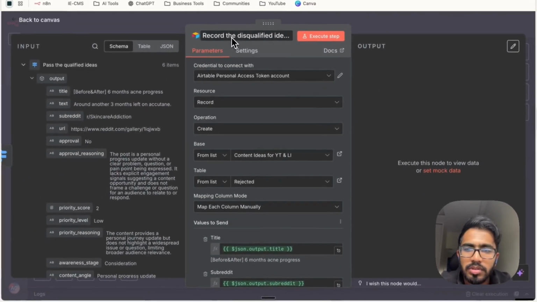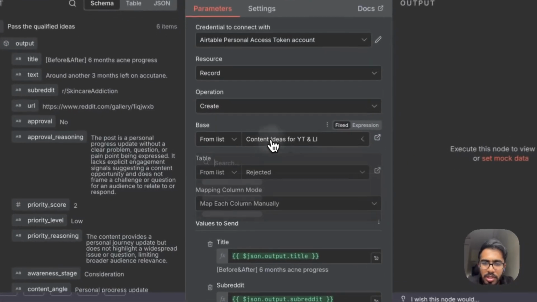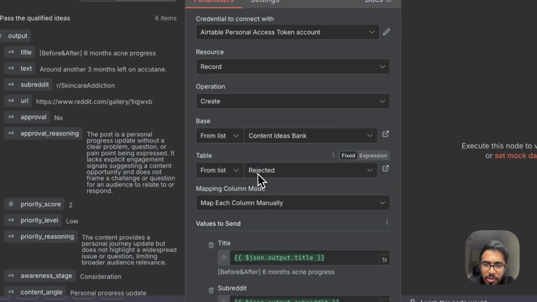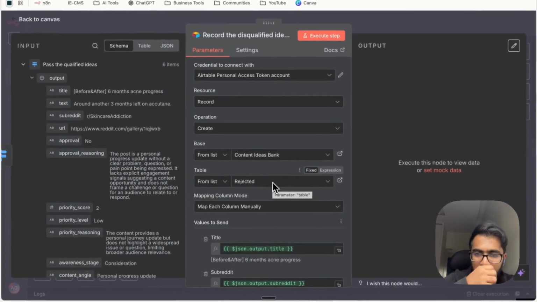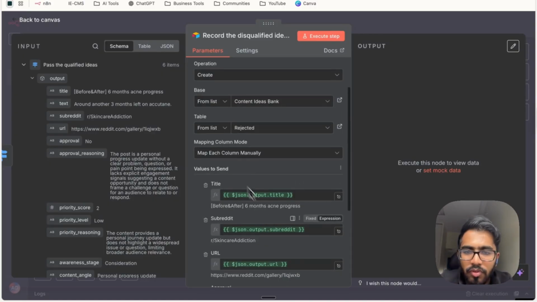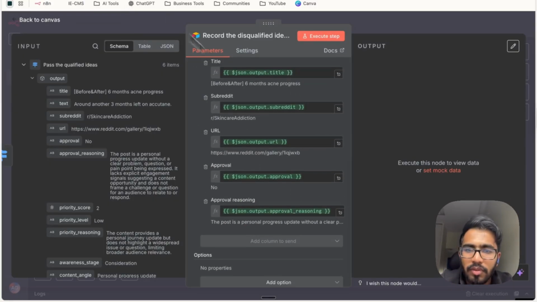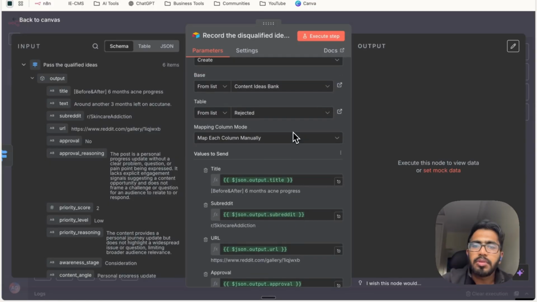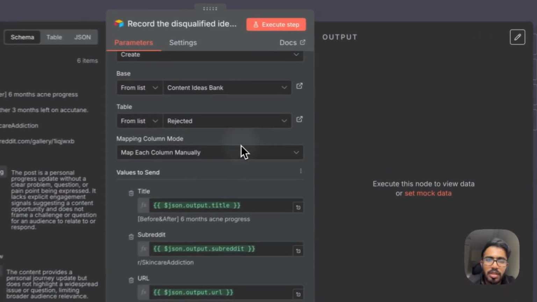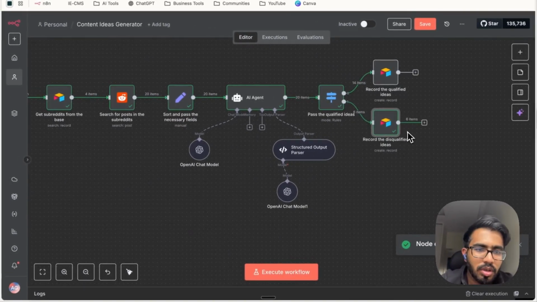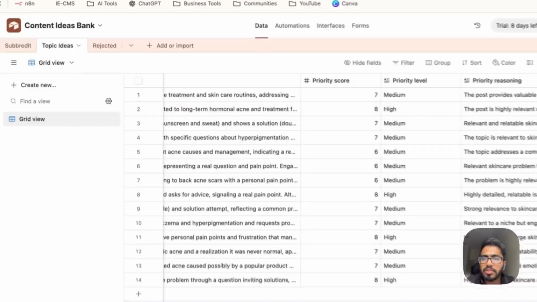disqualified ideas sheet. Again, the same settings, just change the base. I'll have to change this here, and then the table should be rejected because these are the rejected ideas. And then you have to map each column manually again, depending on how you've configured the rejected table in your Airtable database. Okay, and then just click execute step. Now you can see all the 6 items have come into the Airtable database. So now let's check the result.